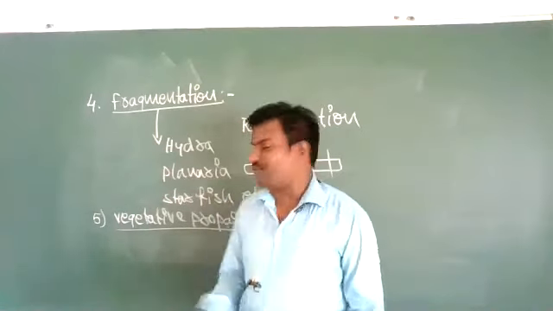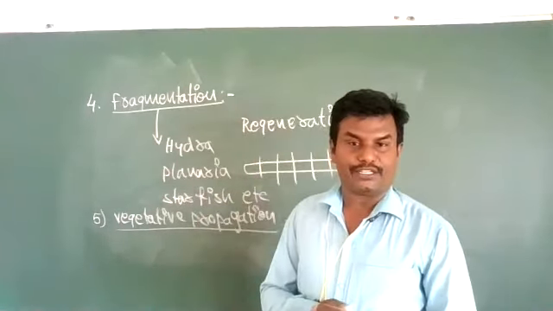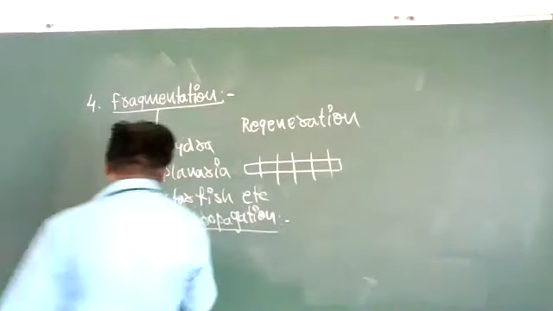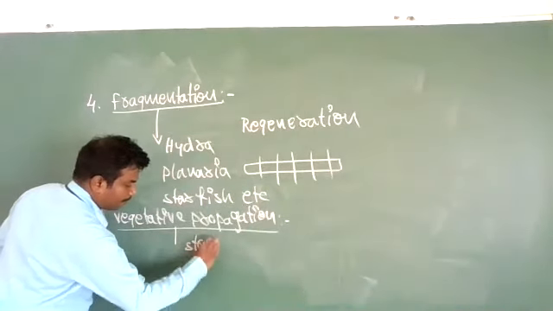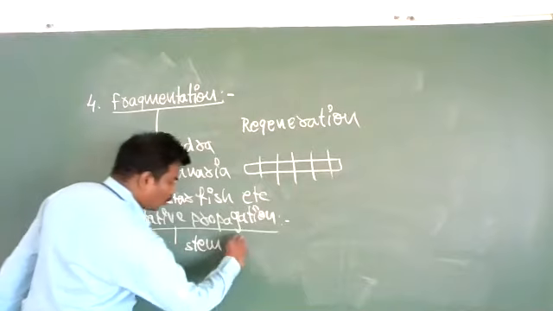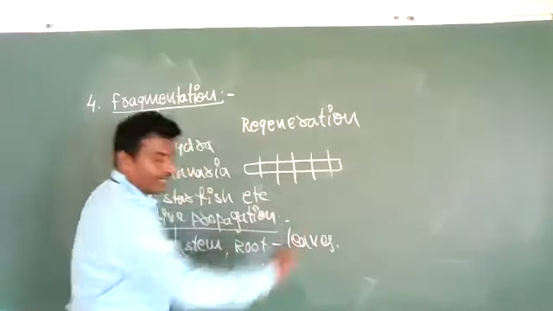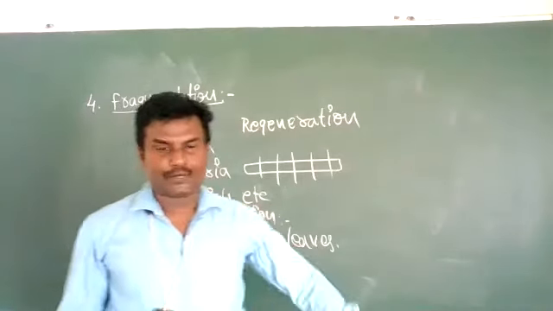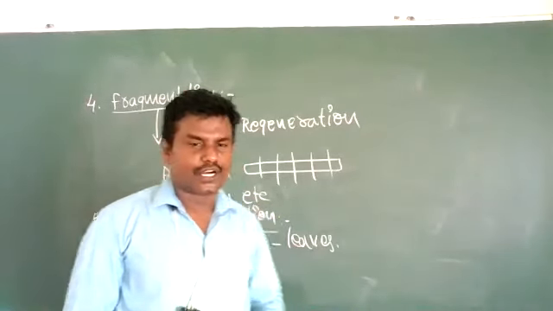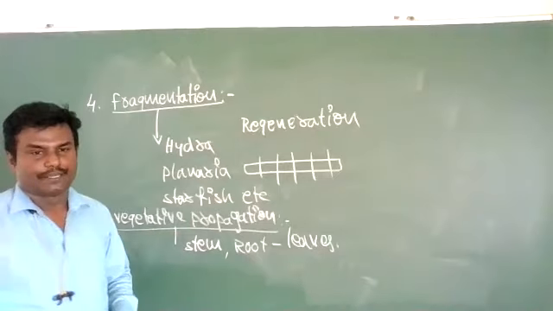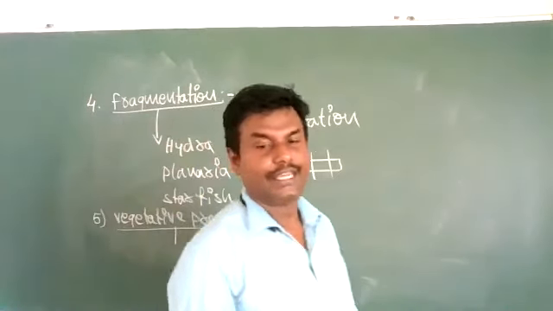Those three are not involved in vegetative propagation. Parts such as the stem, root and leaves can give rise to a whole plant body. This process is called vegetative propagation.